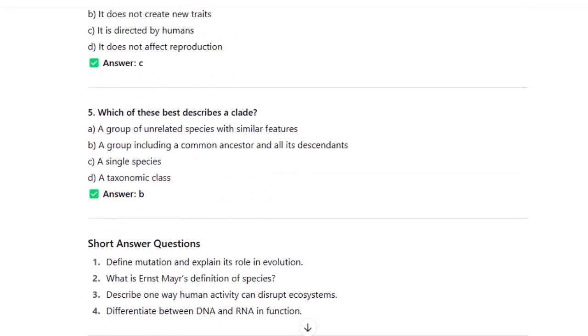Define mutation and explain its role in evolution. What is Ernst Mayr's definition of species? Describe one way human activity can disrupt ecosystems. Differentiate between DNA and RNA.